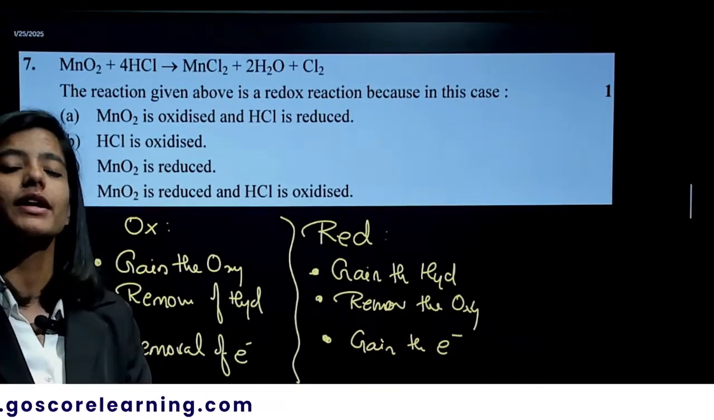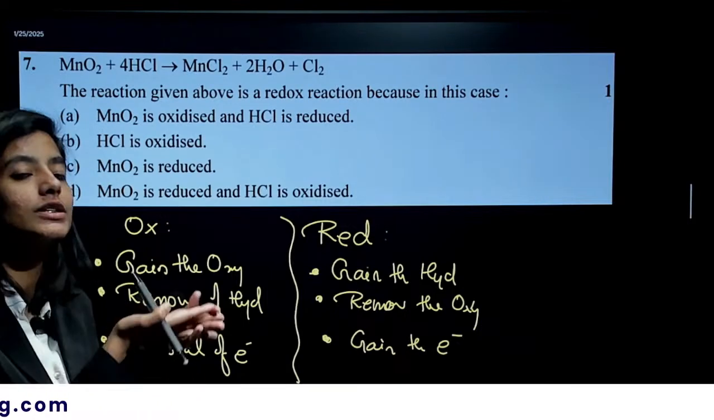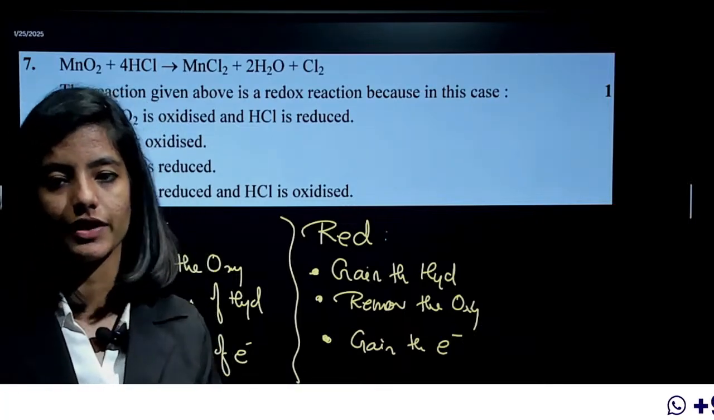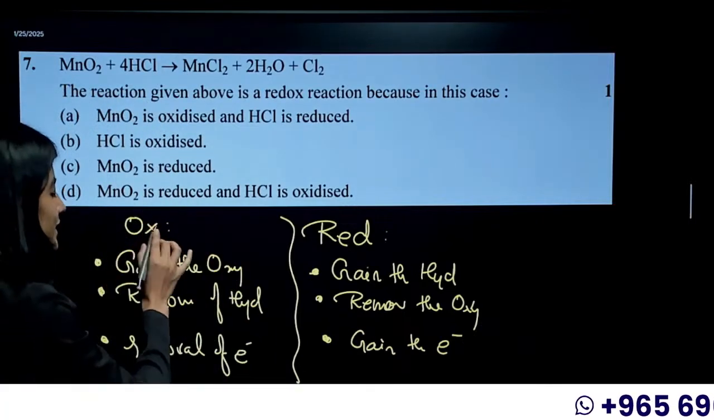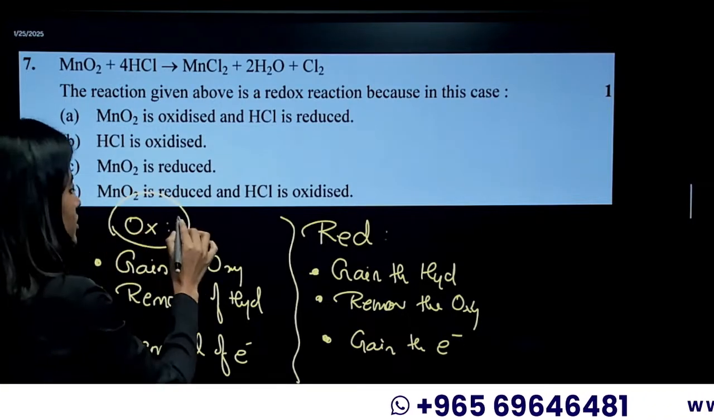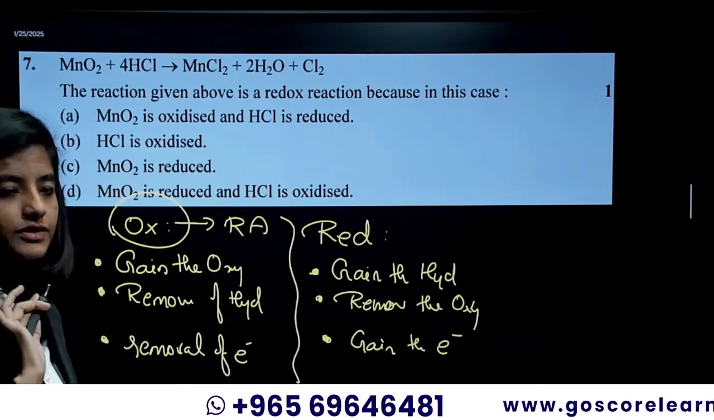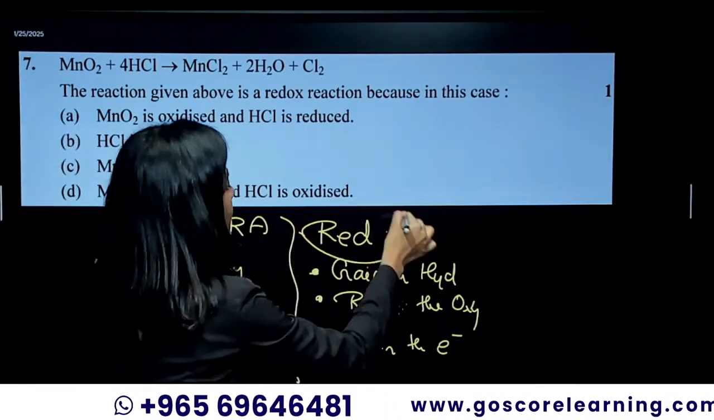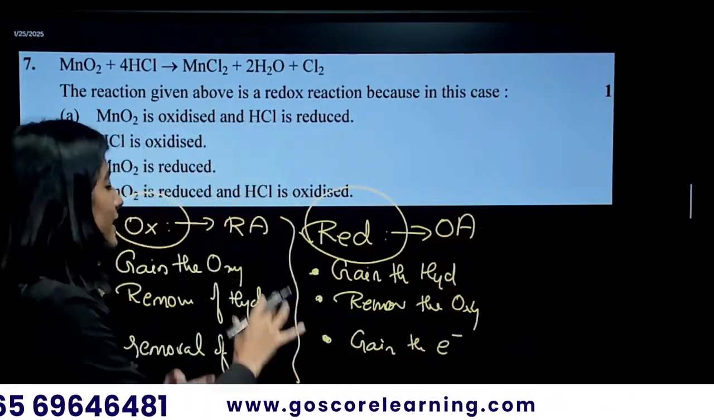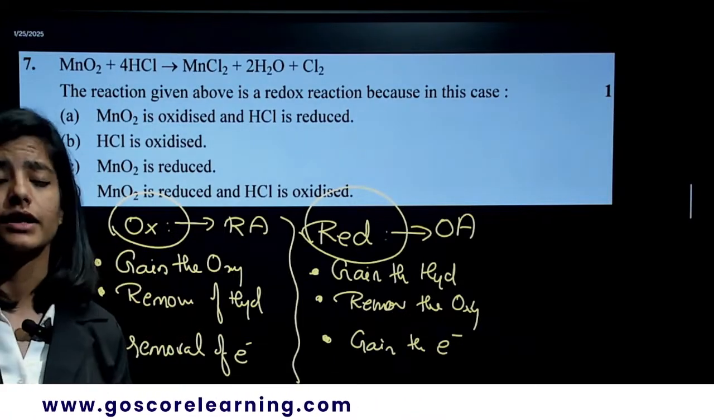Now another important topic I want to explain is the reducing agent and the oxidizing agent, where many students make a mistake. The substance which is undergoing oxidation is the reducing agent. Understand that first. The substance which is undergoing reduction will be acting as your oxidizing agent. These things must be remembered in the case of redox reactions.